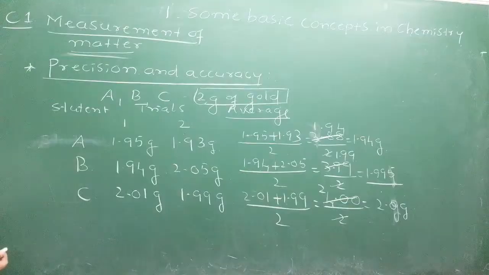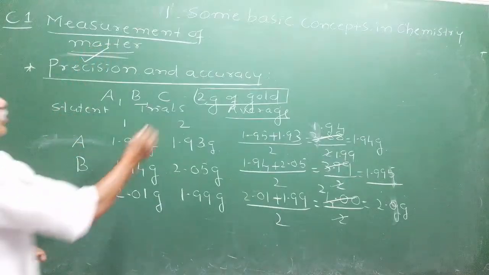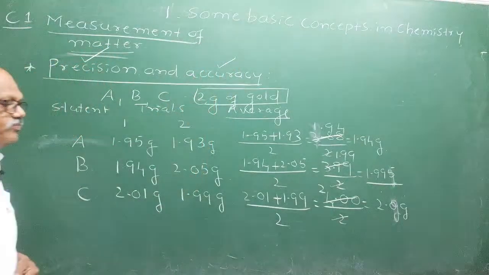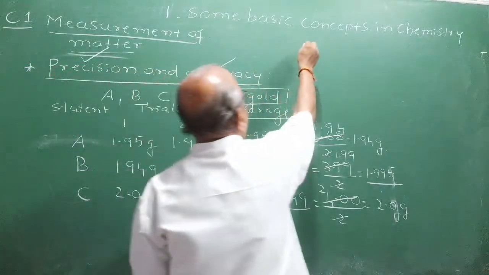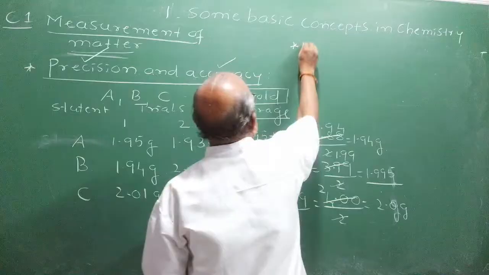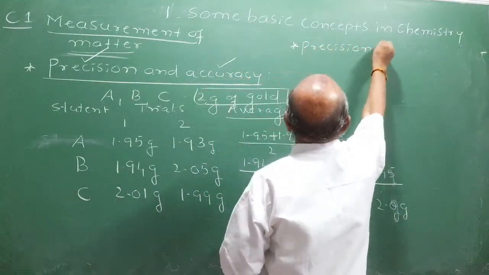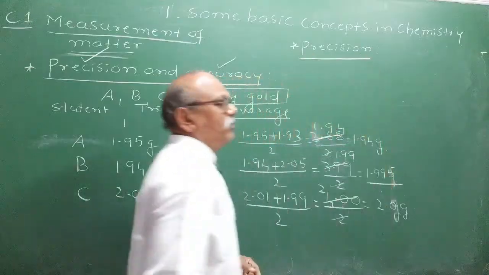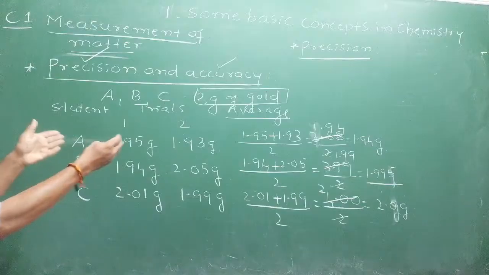Now observe, in this my question is, who is precise in calculation, who is accurate in calculation, right? So for that you must understand first what is precision in the laboratory and what is accuracy. Precision means closeness of the readings.